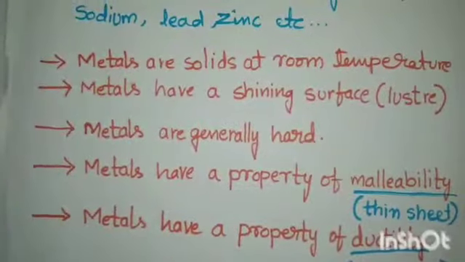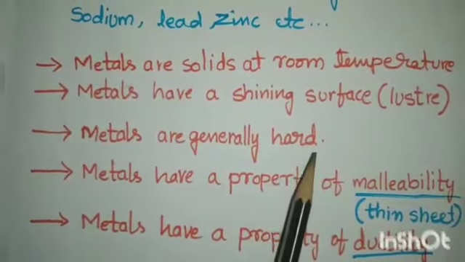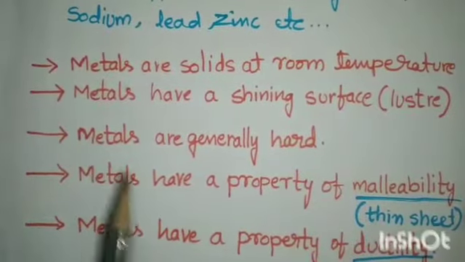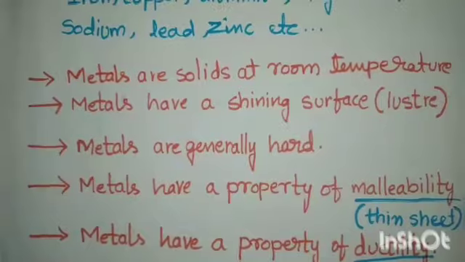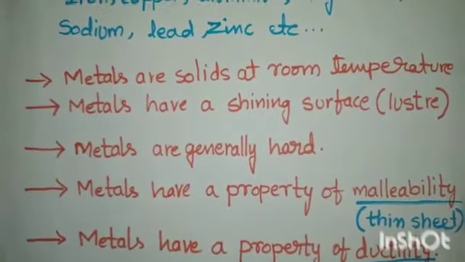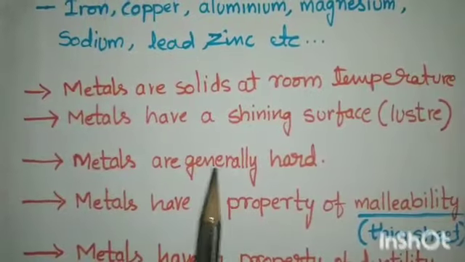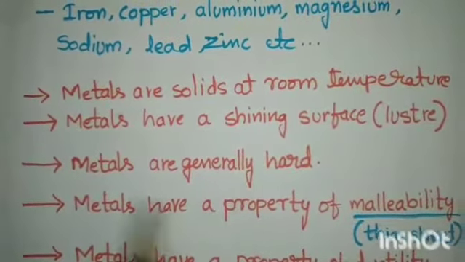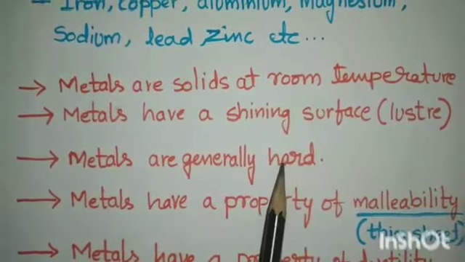And next property is metals are generally hard. Suppose you take iron or copper and try to cut the metals with the help of a knife. You can't cut those metals with a knife because they are hard.